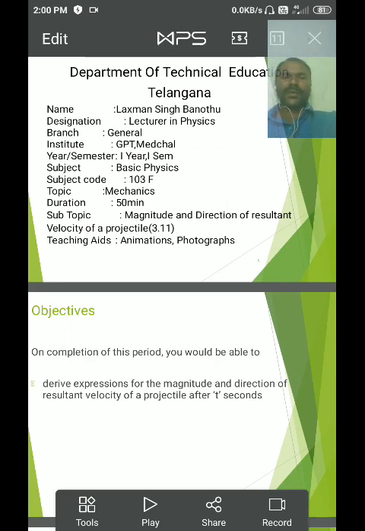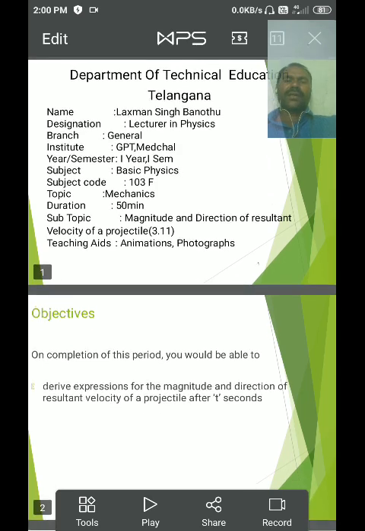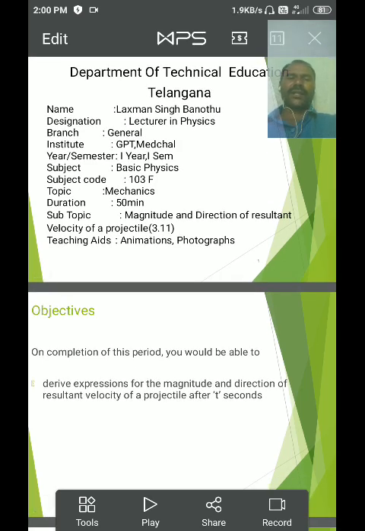Today we are going to discuss the magnitude and direction of the resultant velocity of a projectile. In a projectile, the velocity may be resolved into two perpendicular components: one along the horizontal, the x-axis, and another along the vertical, the y-axis.